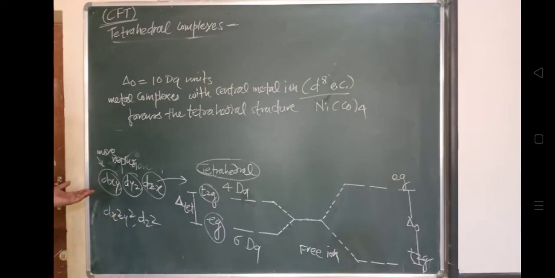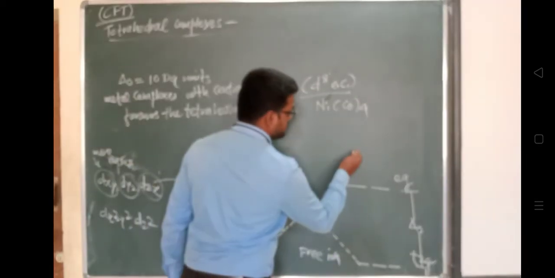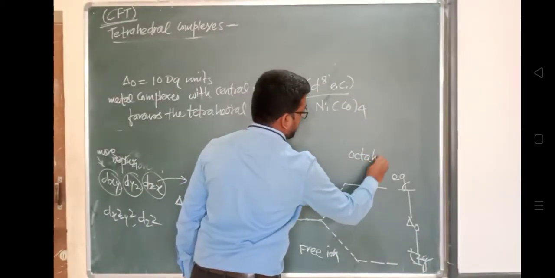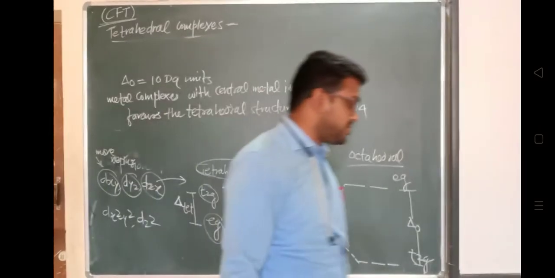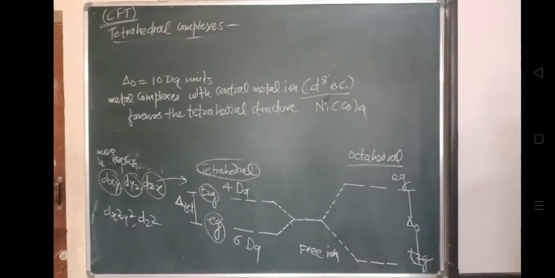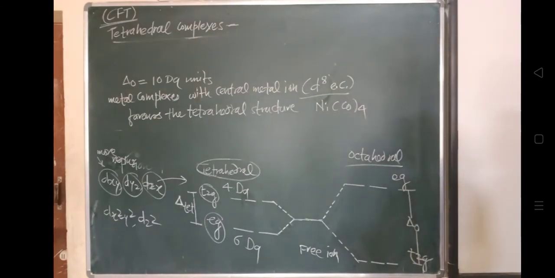So the difference between tetrahedral complex and octahedral complex, we have seen what the difference is, as well as their orbital energy level difference. So this is about the tetrahedral complex.